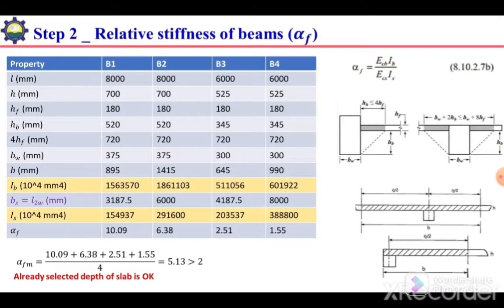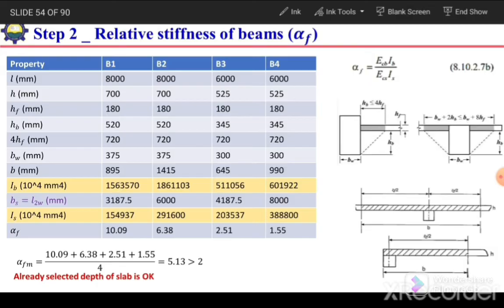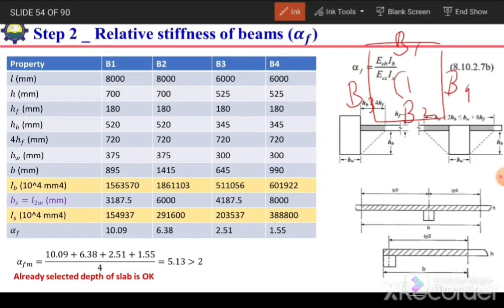Okay, next step is to calculate the relative stiffness of beams. So in case of panel 1, we have 4 beams: B1 on this side, B2 on this side, B3 and B4 for panel 1. B1 and B2 are longer beams, B3 and B4 are smaller beams, and the size of B1 is 375 by 700 and B3 and B4 is 300 by 525, which is mentioned in the statement of the problem.